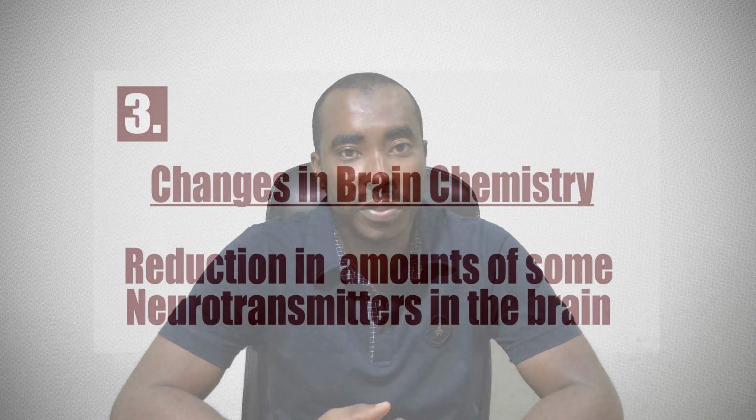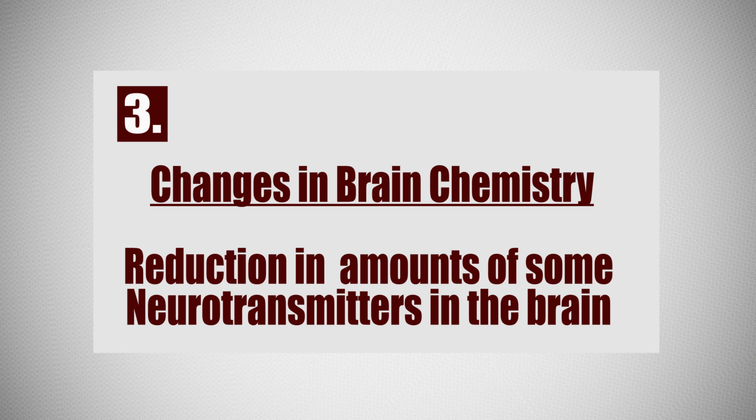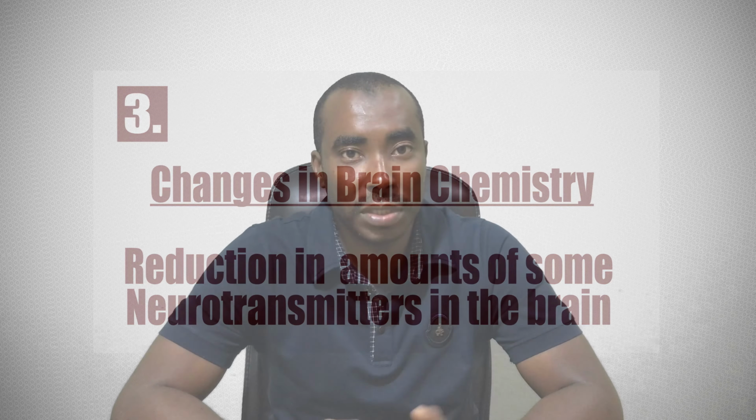The third cause responsible for causing depression is changes in brain chemistry. In our brain, there are some substances that we call neurotransmitters. Those substances are so minute, and they are responsible for communication between one neuronal cell and another. Especially in the part of the brain that is responsible for controlling how we feel, that is our emotions, our feelings of happiness or unhappiness, there is a certain part of the brain that is responsible for that.